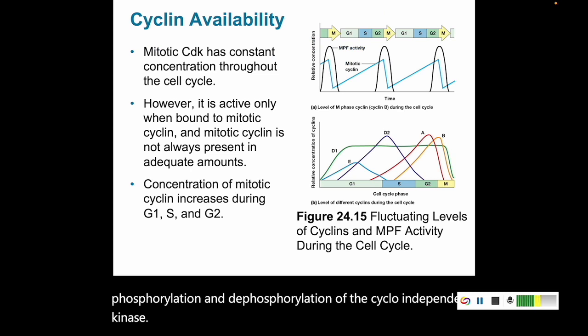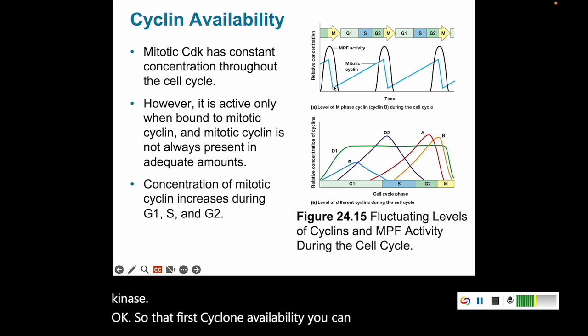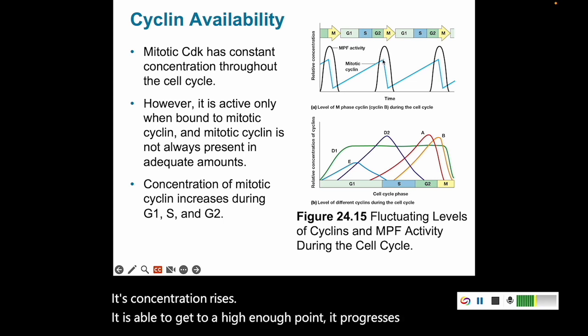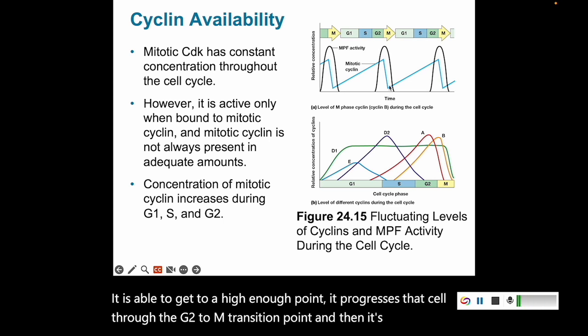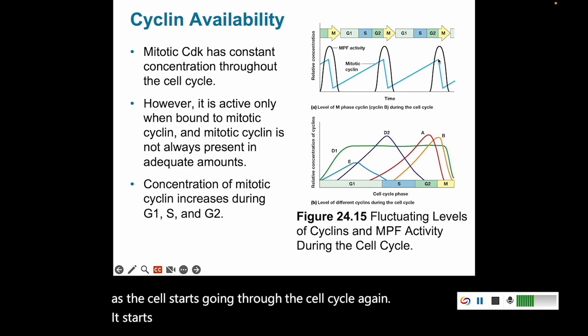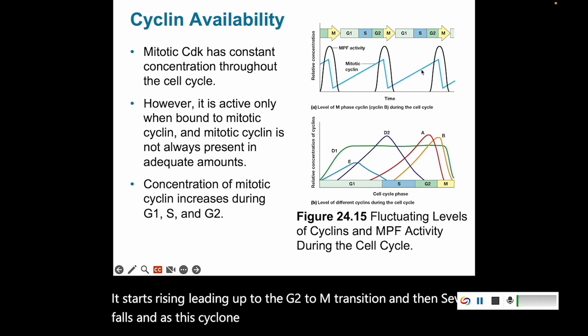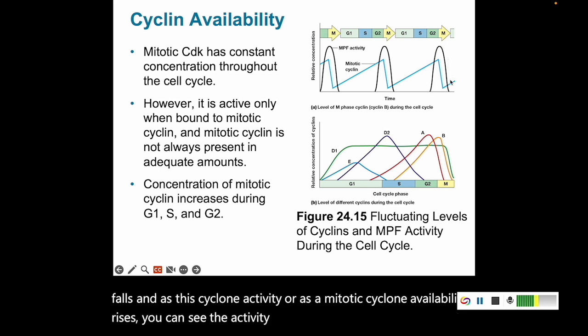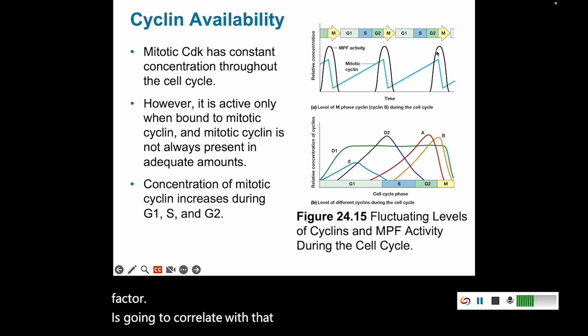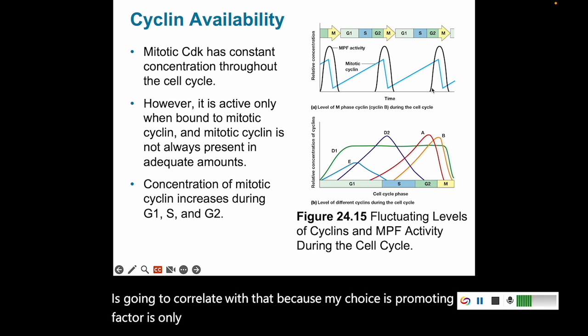Okay, so that first, cyclin availability. You can see mitotic cyclin, its concentration rises, it is able to get to a high enough point, it progresses that cell through the G2 to M transition point, and then its level falls. Then as the cell starts going through the cell cycle again, it starts rising, leading up to the G2 to M transition, and then its level falls. And as the mitotic cyclin availability rises, you can see the activity of the mitosis promoting factor is going to correlate with that, because the mitosis promoting factor is only active when the cyclin is there.